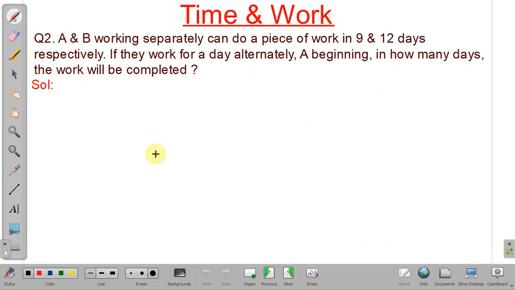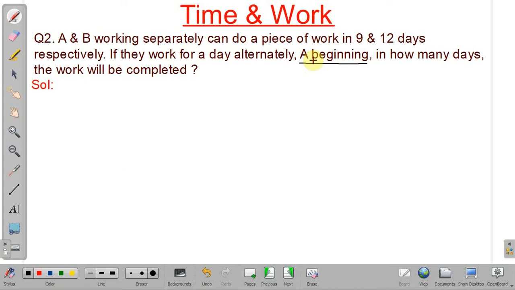See, in this problem it is given A and B working separately can complete a work in 9 days and 12 days respectively. So A can complete in 9 days while B can complete in 12 days. Now if they work for a day alternately, A beginning, means on the first day A will work and on the second day B will work, and similarly it will go on, then we have to find in how many days they can complete the whole work.